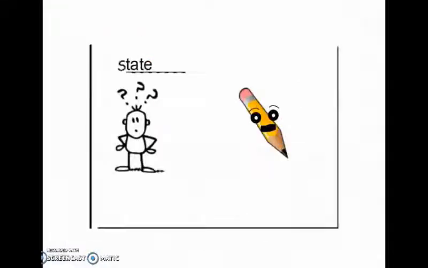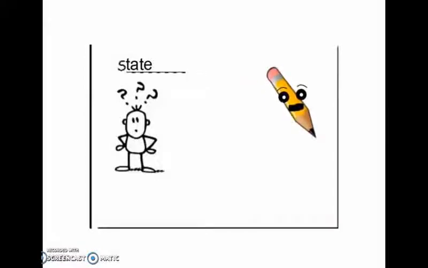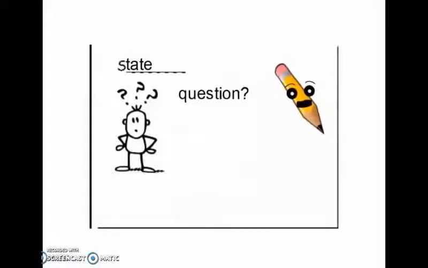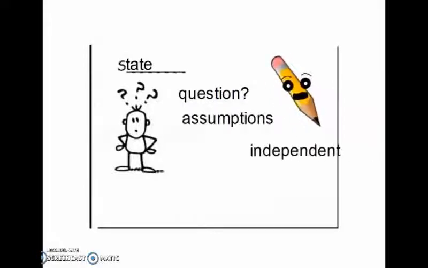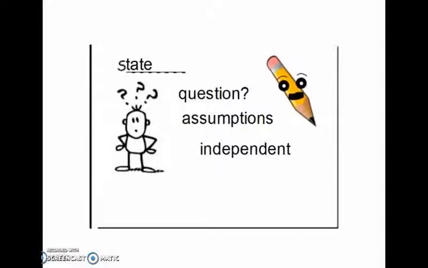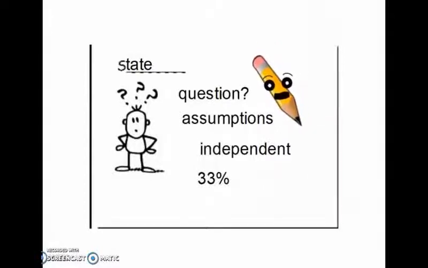First step, we have to state the question. The question being, was the instance in which Mrs. Halloween Bag got 5 circus peanuts in a row, does that mean that people are getting more circus peanuts? Then we have to identify the assumptions. The assumptions being that each house has an independent chance from another of giving out circus peanuts. Then also that there is a 33% chance that circus peanuts will be given out.